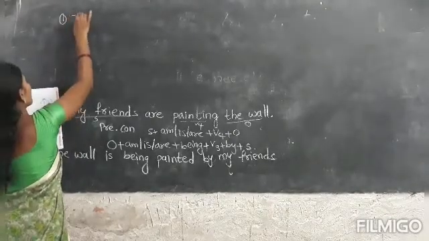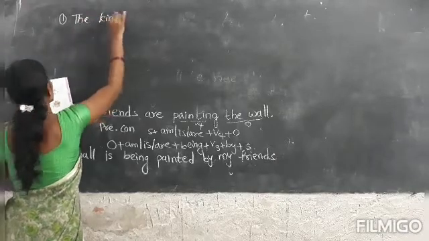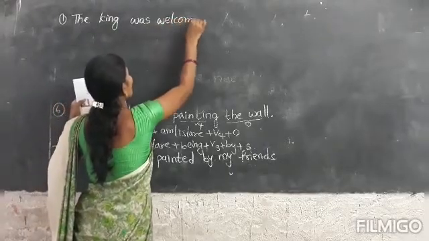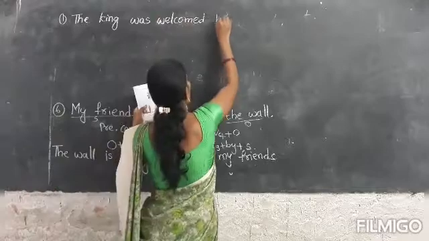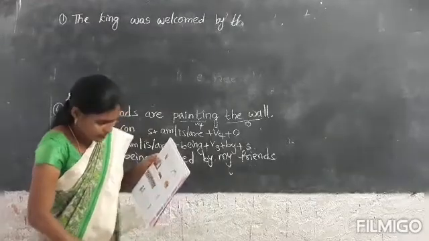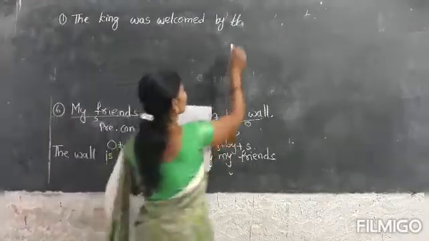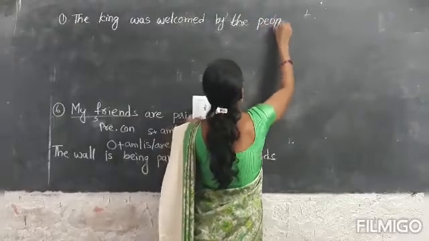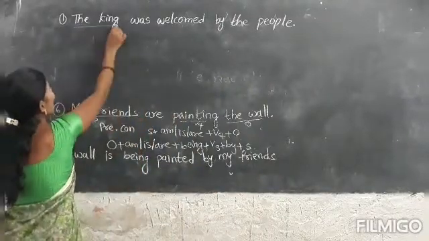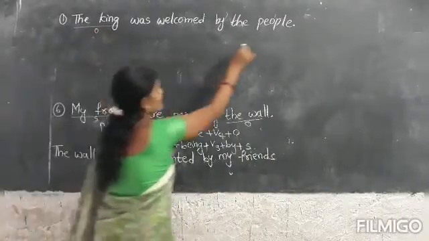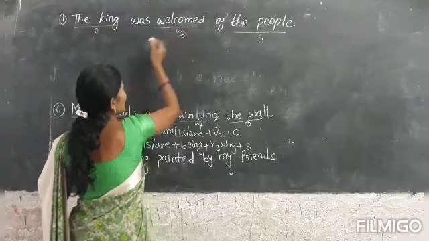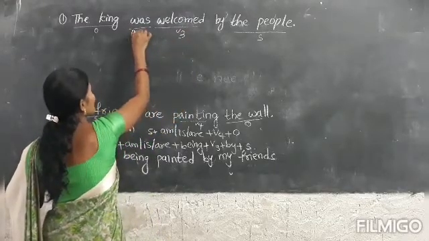First one. The king was welcomed by the people. Here this is the object and this is the subject, and welcomed is the verb in third form. It is the indicator of past.